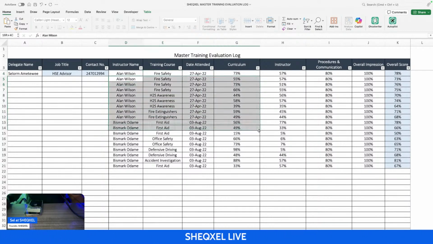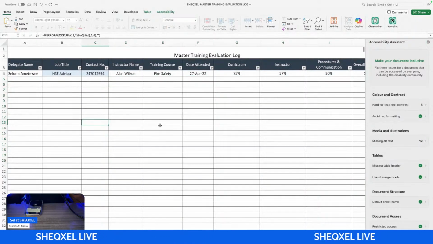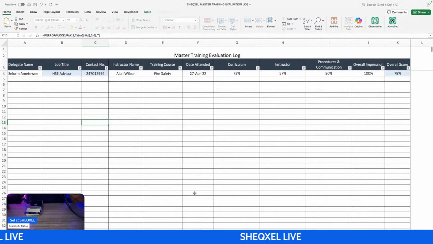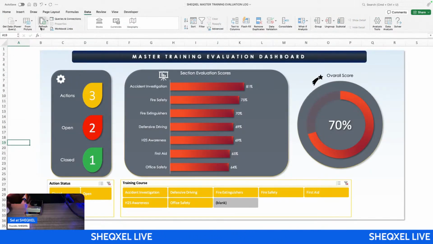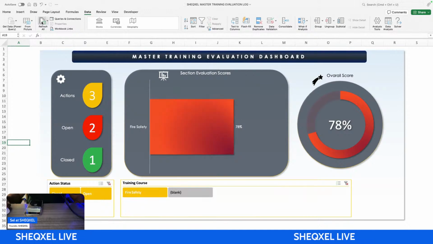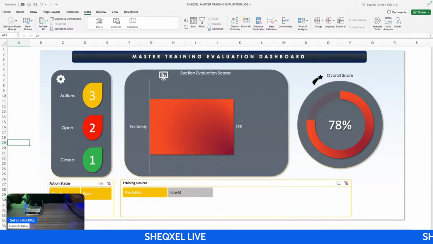So let's just continue to delete the entries. Once I get rid of these entries, I have just one in there, right? This is just one entry in there. So how does that translate on the dashboard? I simply go to the data tab on the menu. I refresh all. That's it right there. Just one person gave feedback, and that was a score, right?